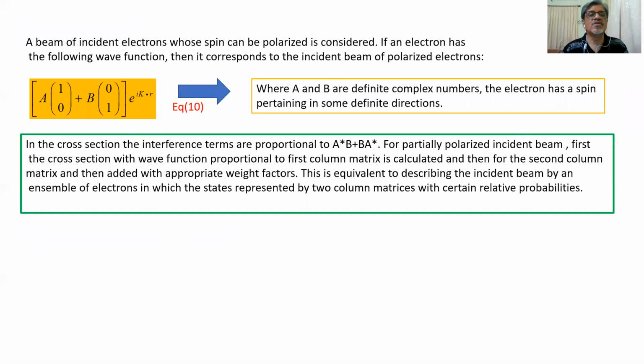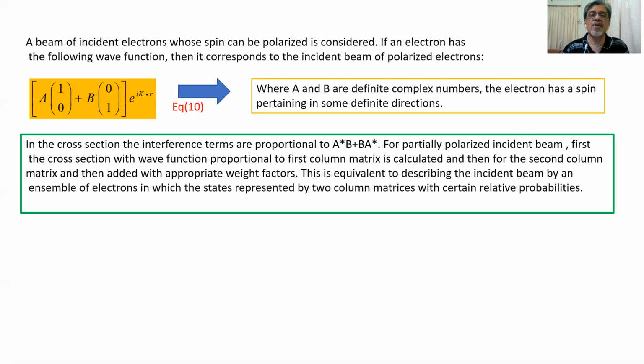A beam of incident electrons whose spin can be polarized is considered. So here we consider an electron beam. Suppose the electron beam is hitting the target. So in a small beam, millions of electrons are there, so we can consider it as an ensemble. If an electron has the following wave function, then it corresponds to an incident beam of polarized electrons.